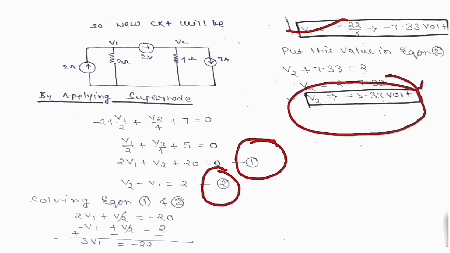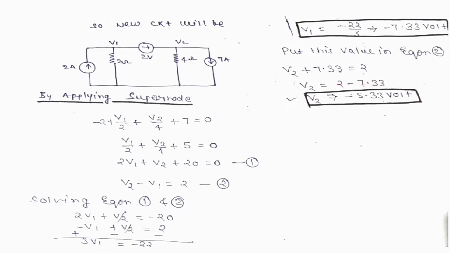Through this way we solve this circuit by using the supernode concept. At the last, I want to repeat the statement again: whenever a voltage source, either dependent or independent, is connected between two non-reference nodes, then these two nodes form a generalized node called a supernode. We can apply this concept, and we have seen three very good questions.